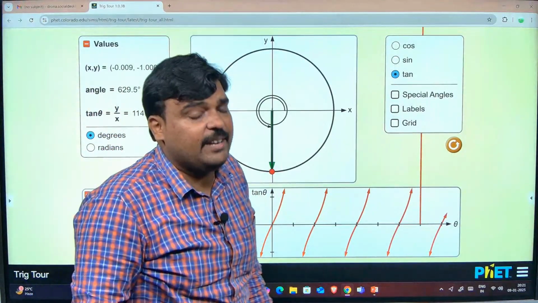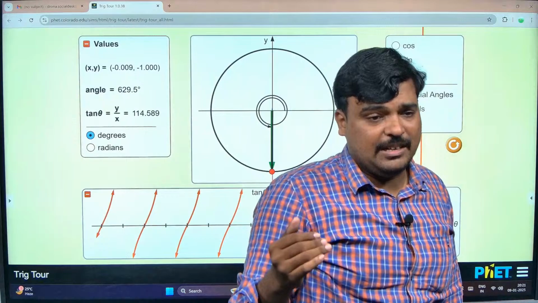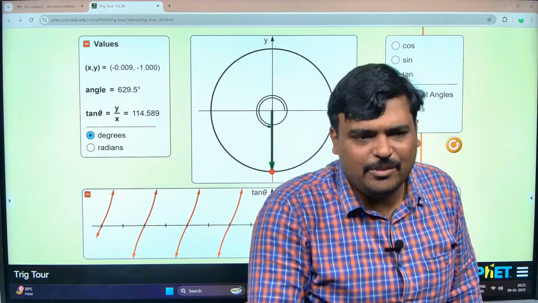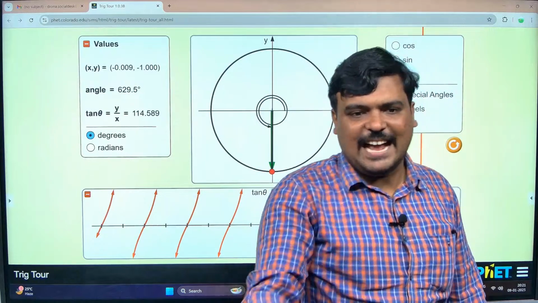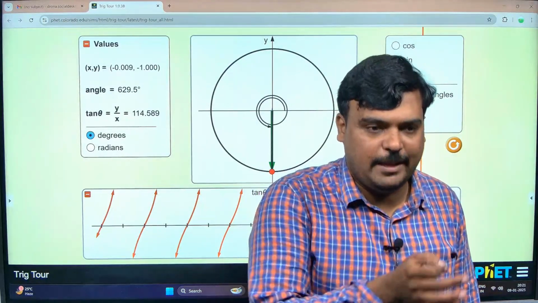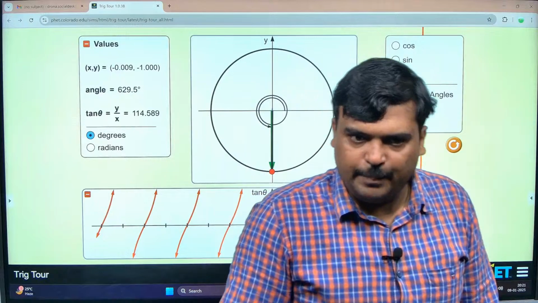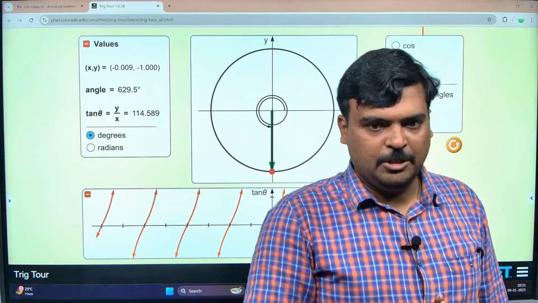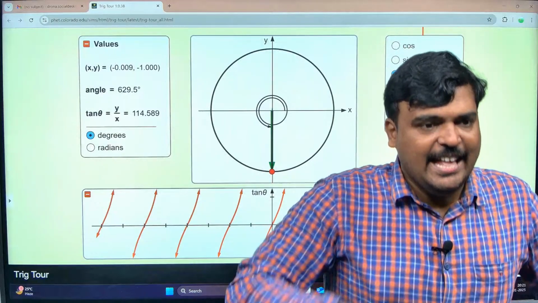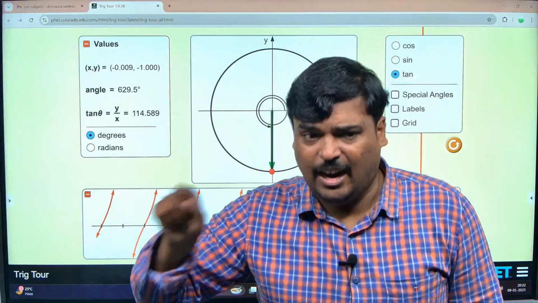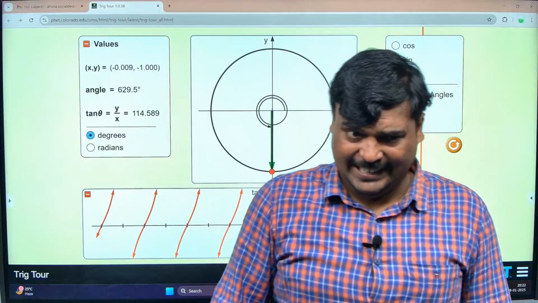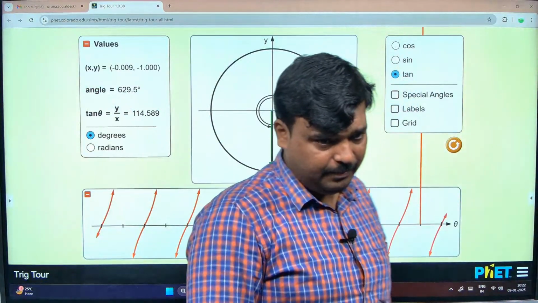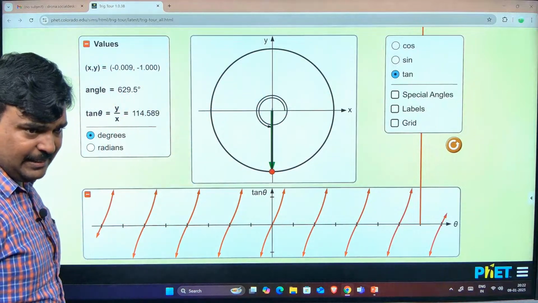So instead of saying multiples of 90, we can say odd multiples of 90, because 180 is also a multiple of 90, and I do get an answer for it. So except odd multiples of 90, for all other real numbers I will get my output. So my domain is going to be real numbers other than odd multiples of 90. How can we represent odd multiples? 2n plus 1 pi by 2. Is that okay, guys? Clear? Okay.